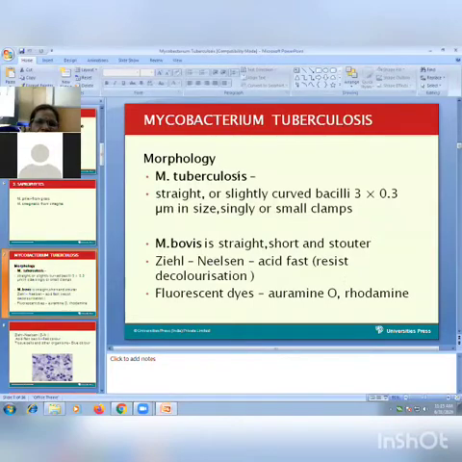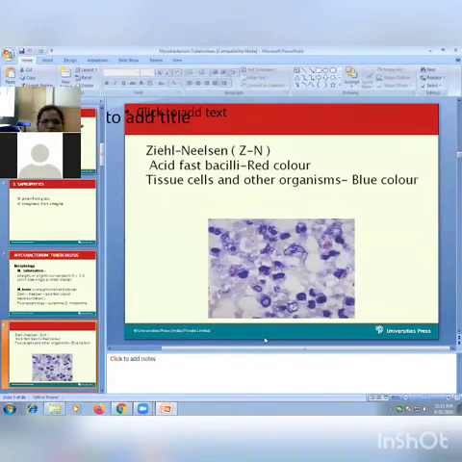Both of these bacilli can be stained with auramine and rhodamine stain, but routinely Zn staining is the simple stain which is used for staining of M. tuberculosis. This is the typical picture of Zn staining. In the practicals for exam, you also have one slide for staining, either gram or Zn. So this picture is of Zn staining.